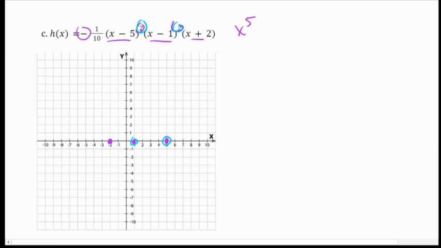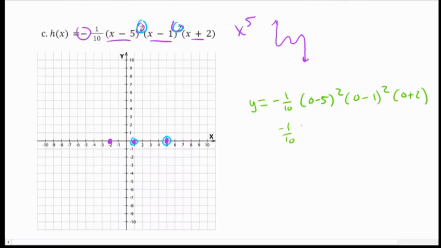And since it's negative, I should have something that looks like, ooh, like this maybe? Yeah, something like this-ish. And I'm going to find the y-intercept by plugging in 0. So negative 1/10, 0 minus 5 squared, 0 minus 1 squared, and 0 plus 2.